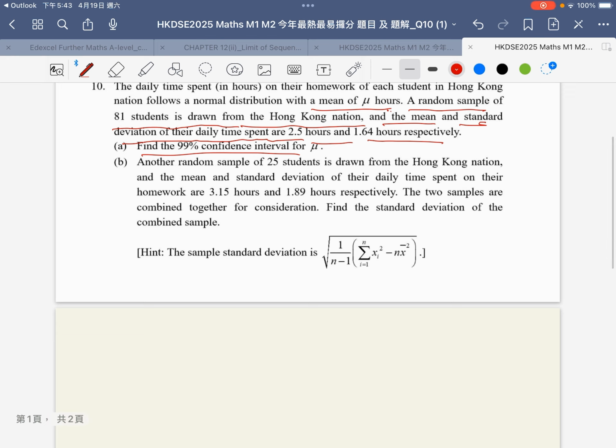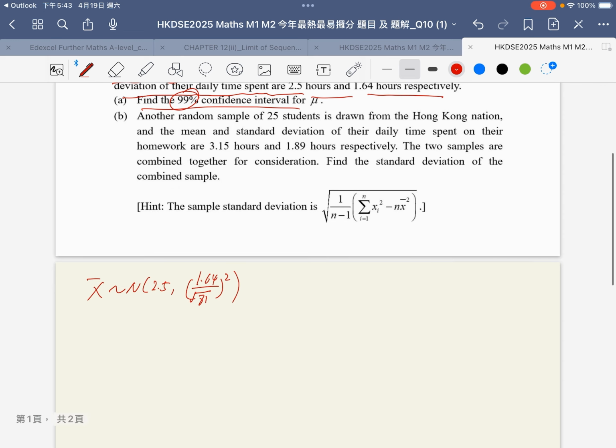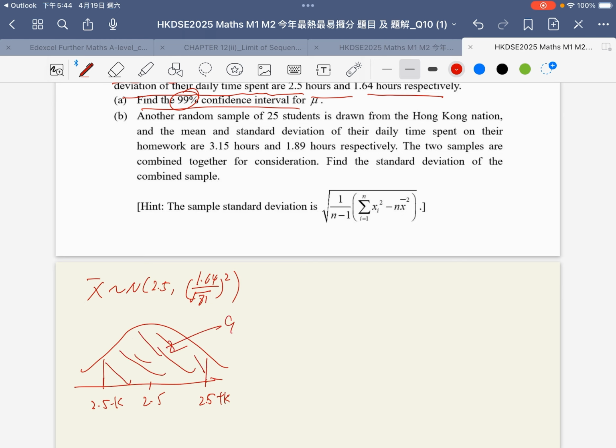The first thing we know is that the mean distribution is a normal distribution. The mean is 2.5 and the standard deviation should be 1.64 over square root of 81. By the properties of the confidence interval, it means that under this distribution, within the range from 2.5 minus k to 2.5 plus k, the total probability should be equal to 99%.